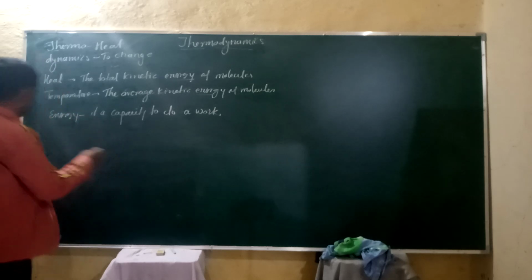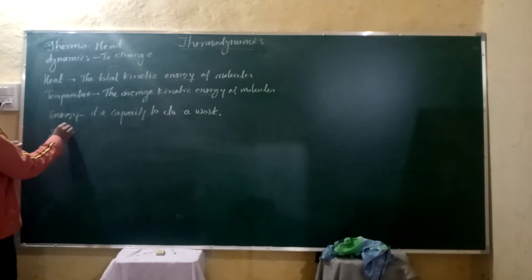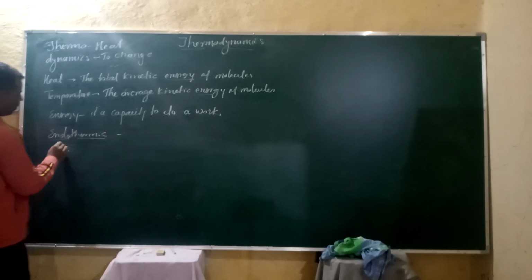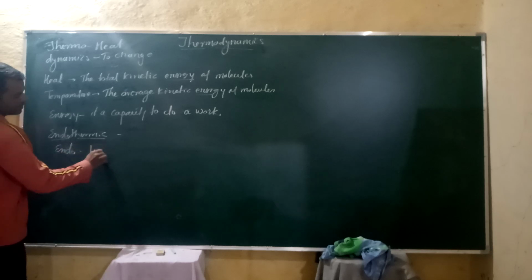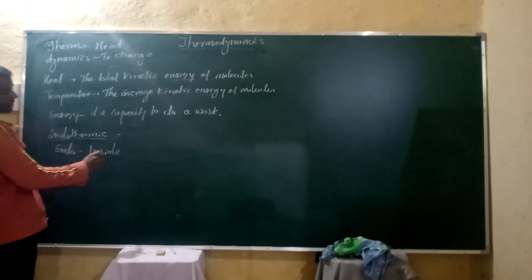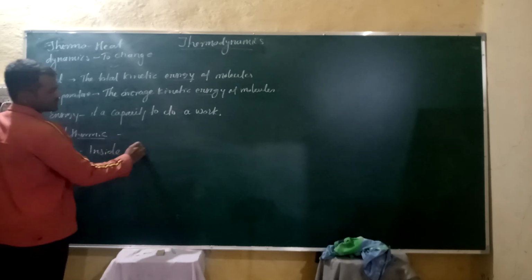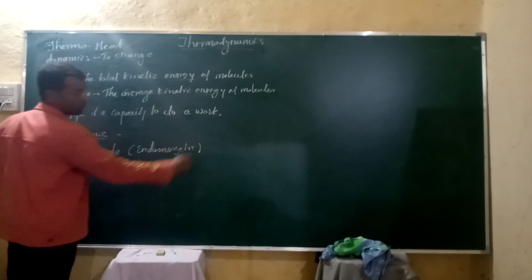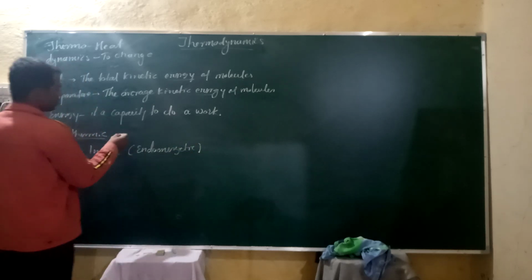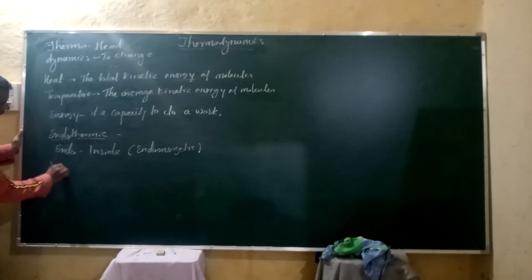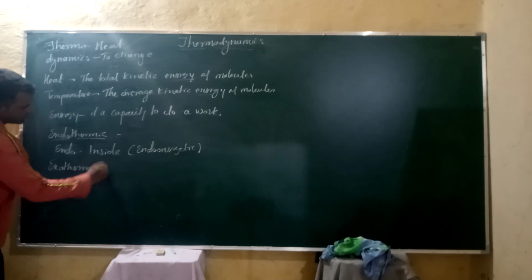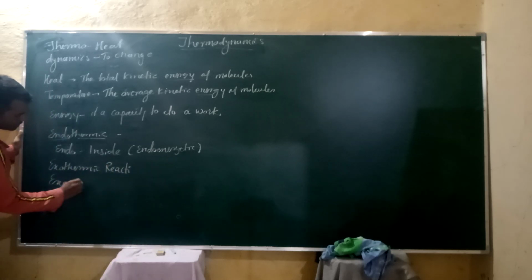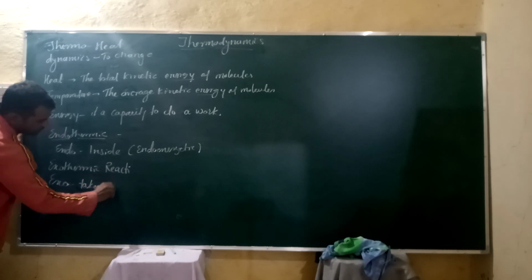There are two types of reaction. Either an endothermic reaction, endothermic. Look at this word, endo and thermic. Endo means inside, and therm means heat. Endothermic, or we can say endoenergetic reaction. Or the other one is an exothermic reaction. The word exo means out, taken out.